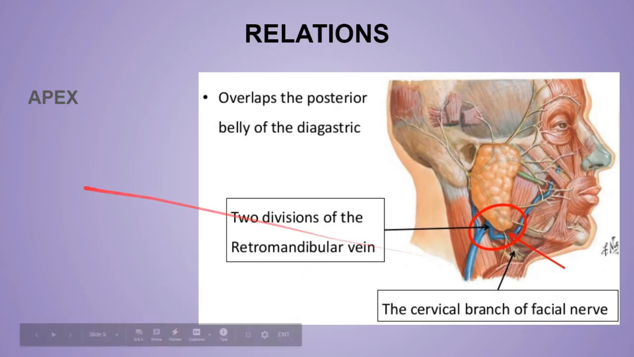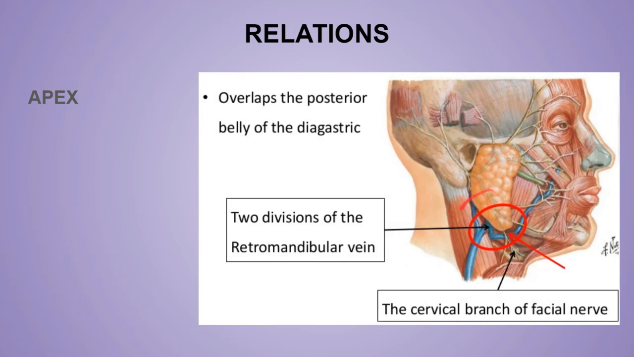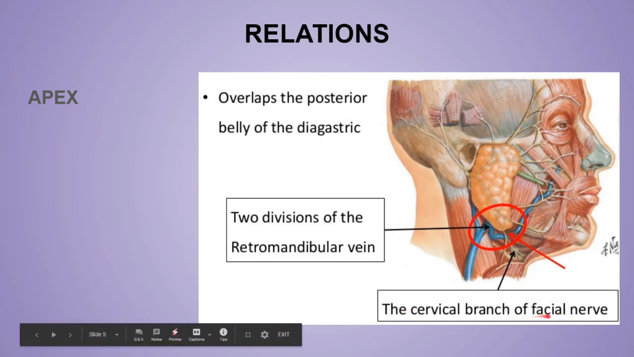Now first of all, the relation of the apex. The apex is over here, as you can see. It overlaps the posterior belly of the digastric muscle, and also enters into the carotid triangle. The carotid triangle is one of the four triangles of the anterior triangle of the neck, made by the sternocleidomastoid muscle, the posterior belly of the digastric, and the superior belly of the omohyoid. From this apex two main things emerge: the two divisions of the retromandibular vein and the cervical branch of the facial nerve.